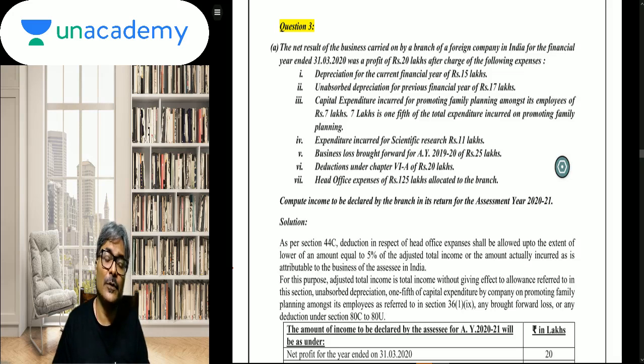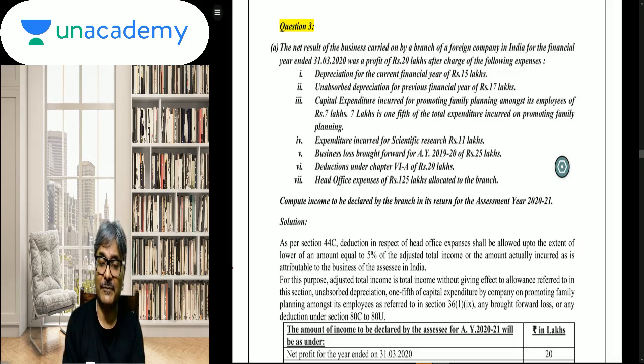The net result of the business carried on by a branch of a foreign company in India for the financial year ended 31st March 2020 was a profit of rupees 20 lakhs after the charge of the following expenses. After the charge of what? Of the following expenses. So already, students, these debits have been done. Okay, so just be very careful on that. What are the debits? Depreciation for the current financial year, 15 lakhs. Unabsorbed depreciation for the previous financial year, 17 lakhs. Capex incurred for promoting family planning among state employees is how much? 7 lakhs.